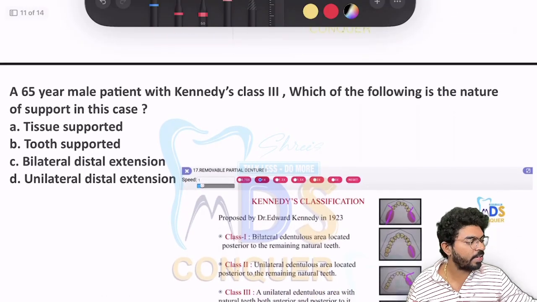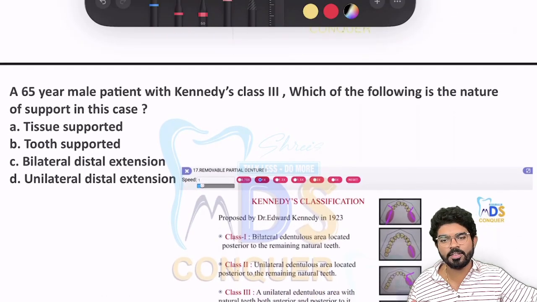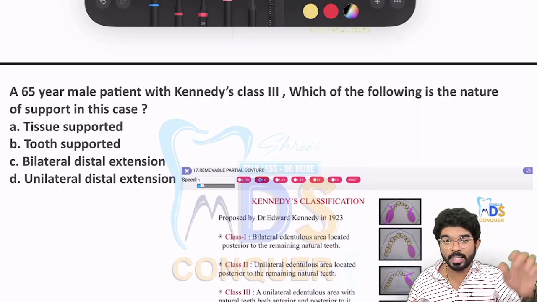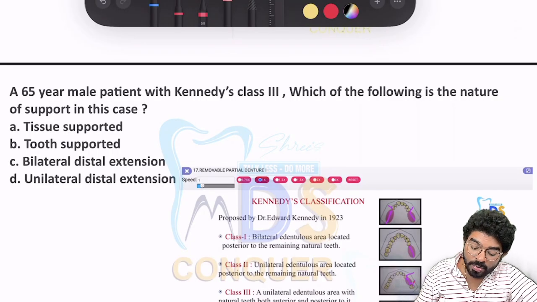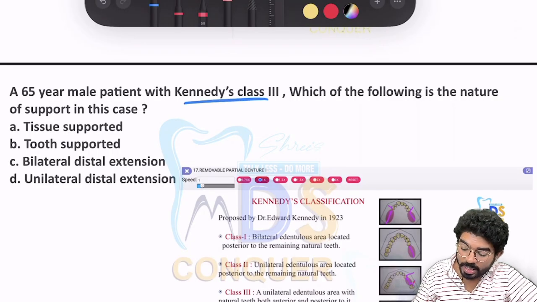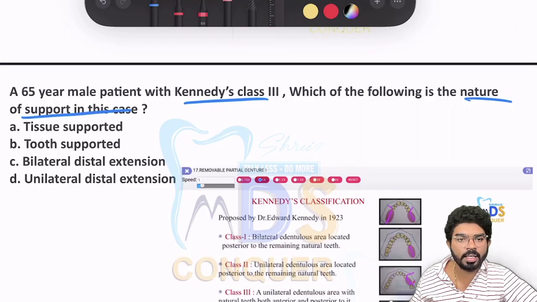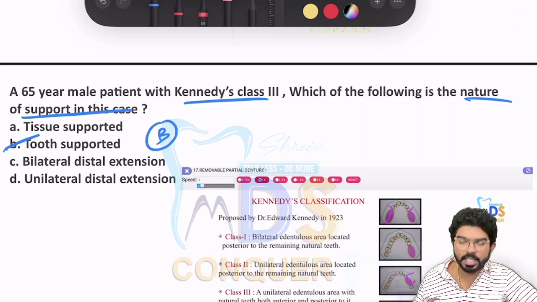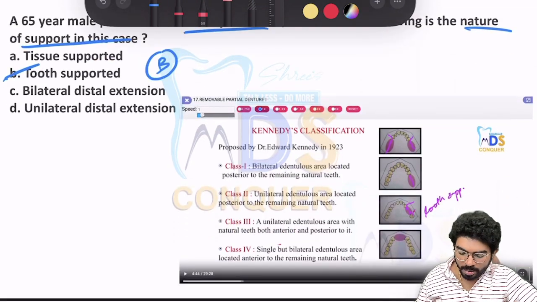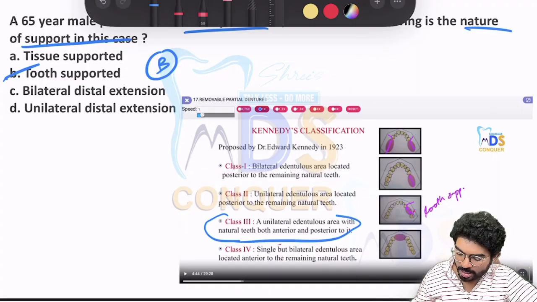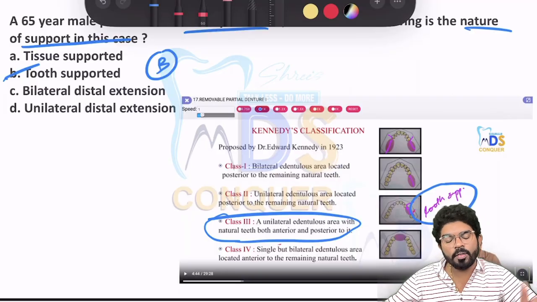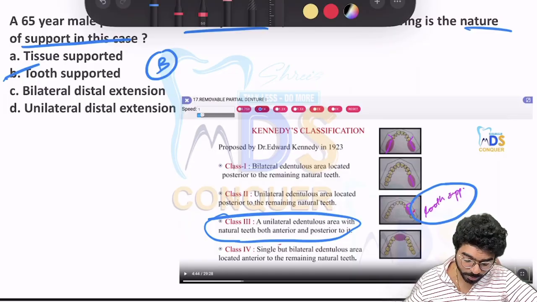Yeah, Kennedy's classification. I told you so much about Kennedy's classification. It must be done. Kennedy's classification, Applegate's must be done in the last 10 days. Yeah, you have class 3 and they're asking the nature of support of class 3. Yes, it is tooth bone. Very good, very right. If you check out the class also, actually sir clearly mentioned when talking about class 3, tooth support. He has straight away written it with his hand. Okay, and of course it's a very common and easy question, and I hope you have marked it right.